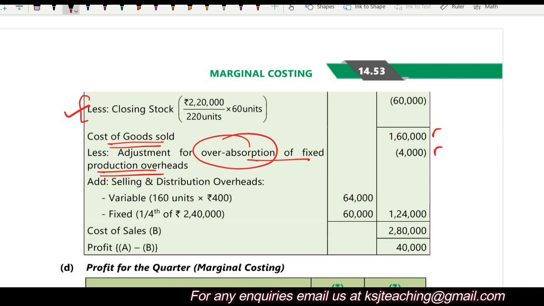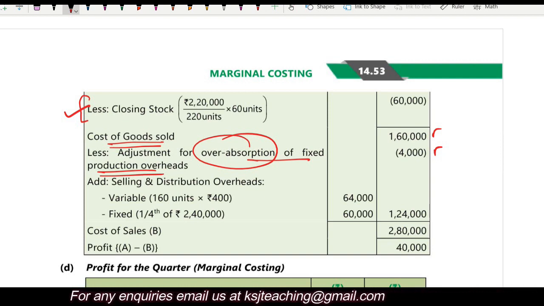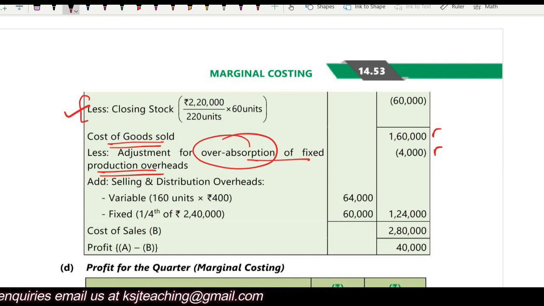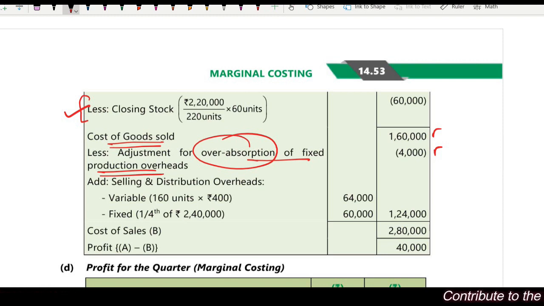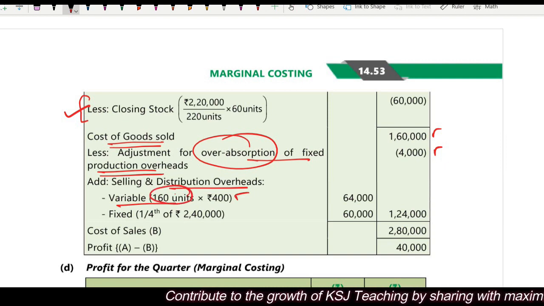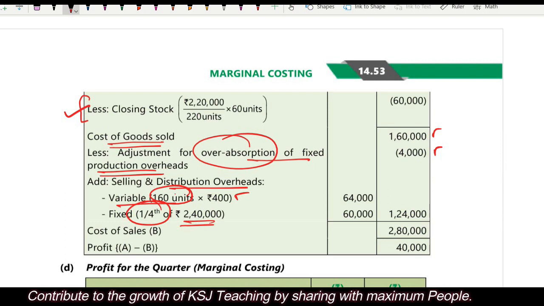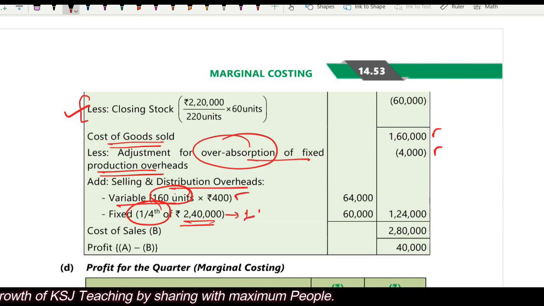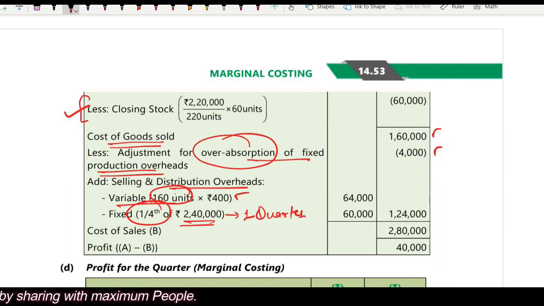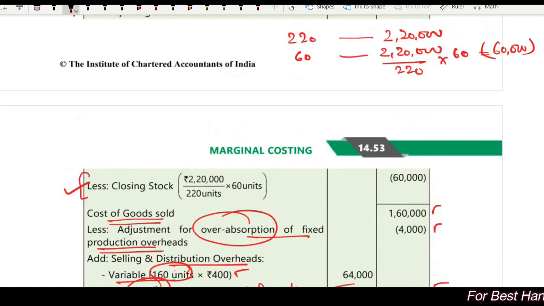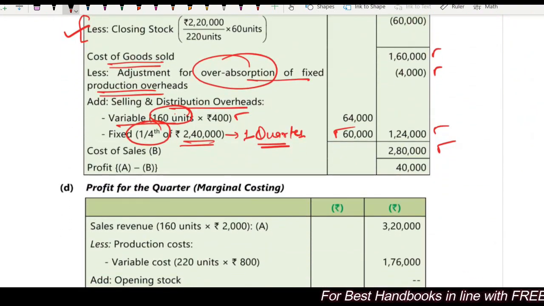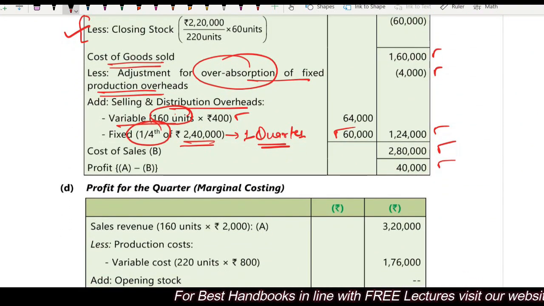I have over absorbed it. This 4,000 is not to be recovered from my customer. Not to be recovered. If it is not to be recovered, what I will do? I will subtract it from the cost. Go ahead, right? After that, selling and distribution overheads, variable 160 into 400, be careful, 160 units, and fixed, whatever is given for 1 quarter divided by 4, be very careful. We need to calculate for 1 quarter, right? Not for the whole year, 60,000. So cost of sales is 2,80,000, profit is total sales, 3,20,000 minus cost of sales, 2,80,000, 40,000 is your profit, right?